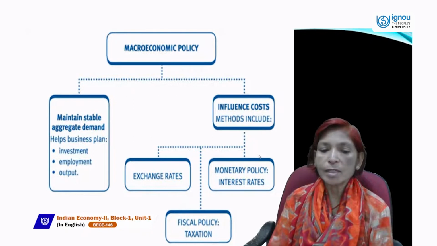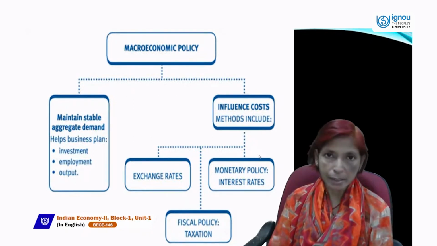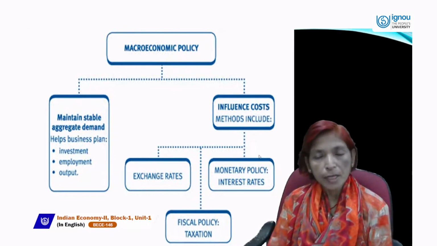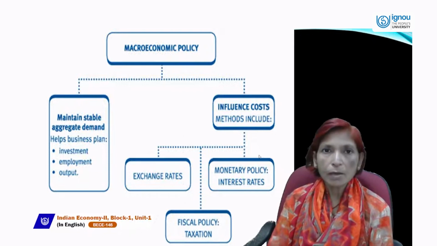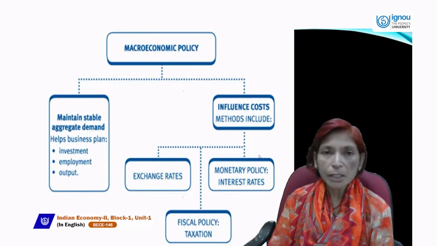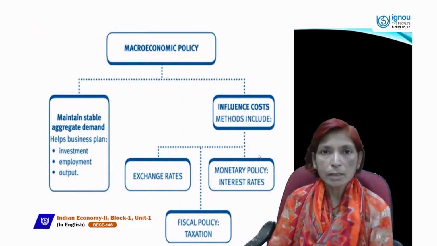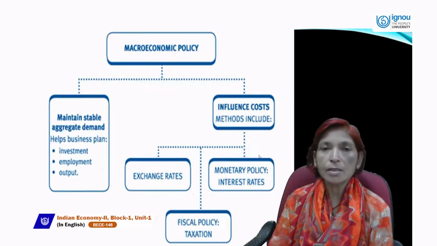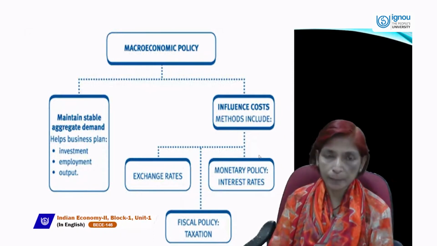And next is fiscal policy. Fiscal policy is government policy. Fiscal policy is made by the government. In this policy, the government's main instruments are taxation, public expenditure, public debt, and budget. These four are the instruments of fiscal policy.